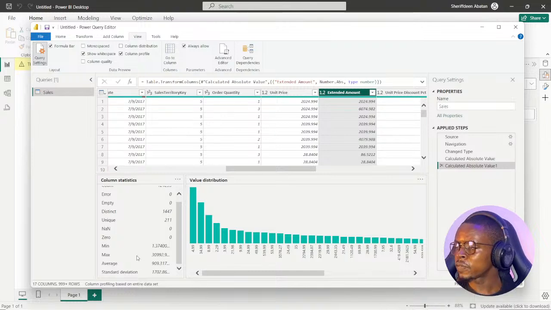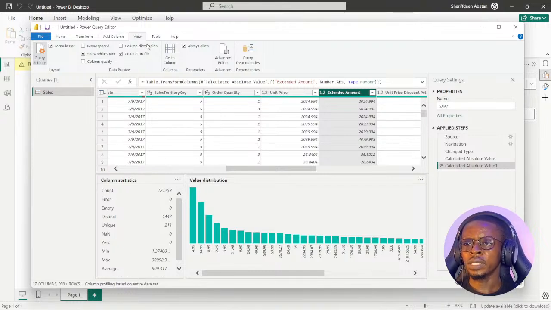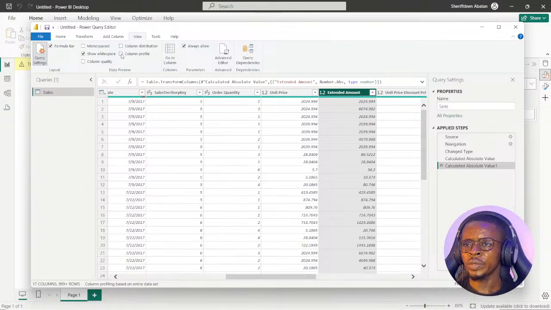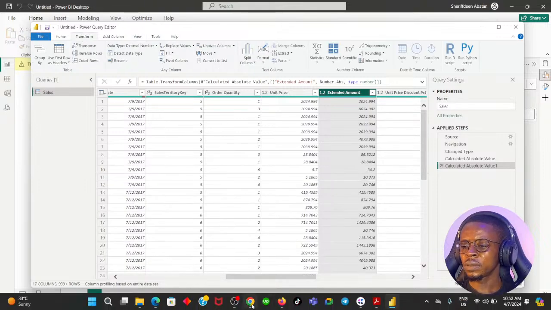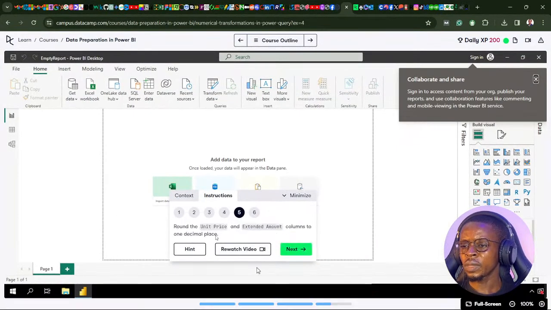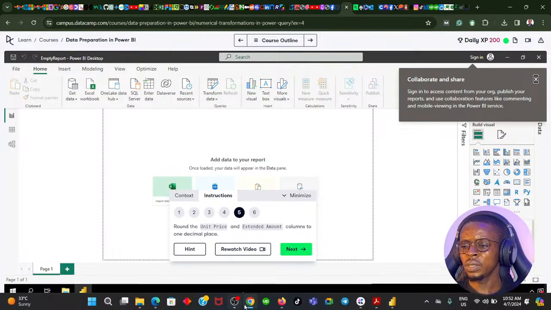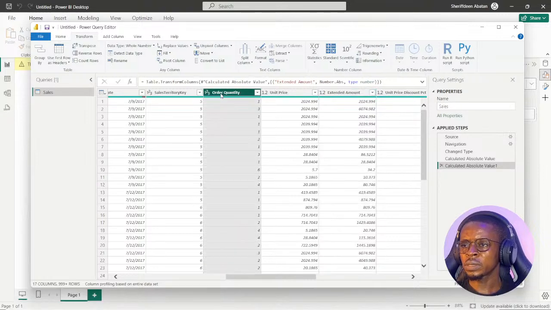I can see the negative values are gone. So I think that's what absolute value does. It helps you get rid of negative numbers when it is due to human error. Next, round the unit price and extended columns to one decimal place. So also round them to one decimal place.